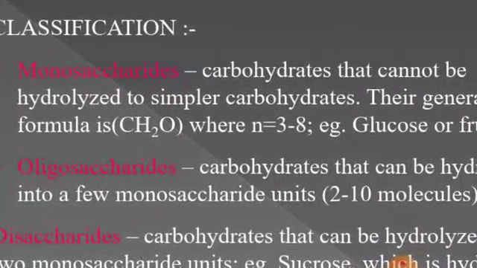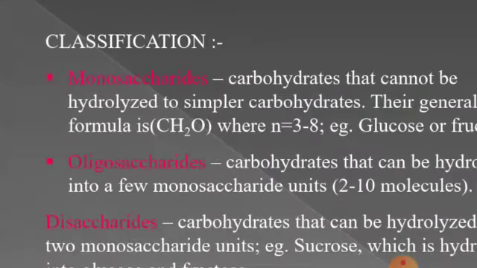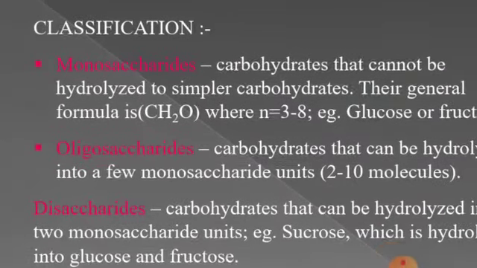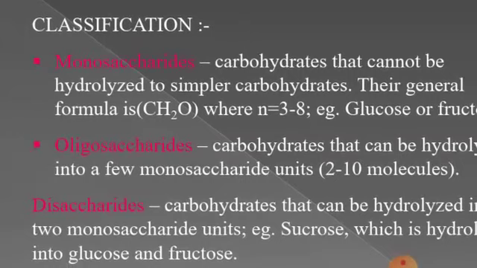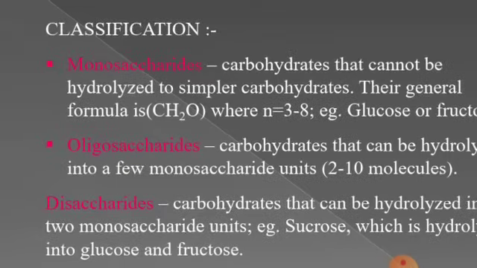Monosaccharides are carbohydrates that cannot be hydrolyzed further to simpler carbohydrates, or these are the smallest unit of carbohydrates, and their general formula is (CH2O)n, where n is equal to 3 to 8, meaning there can be 3 to 8 carbons in a molecule, and out of these, the molecule with 6 carbons is very important and we will be dealing with it in detail in this chapter. And the examples are glucose and fructose. These both have 6 carbons.